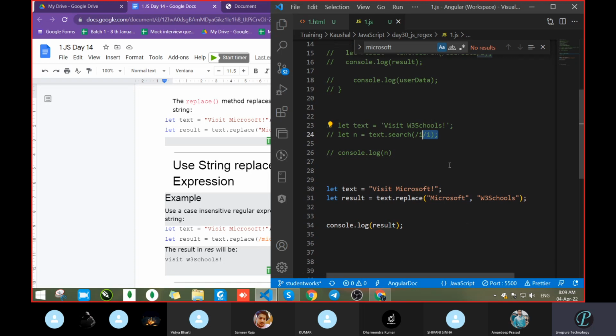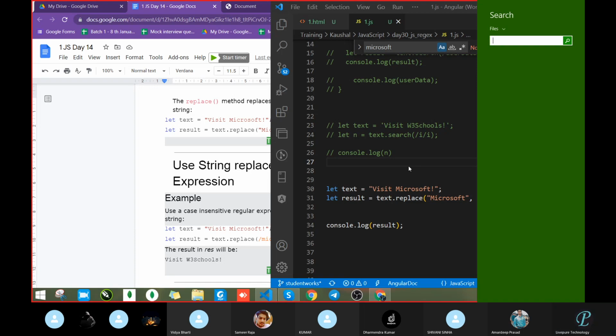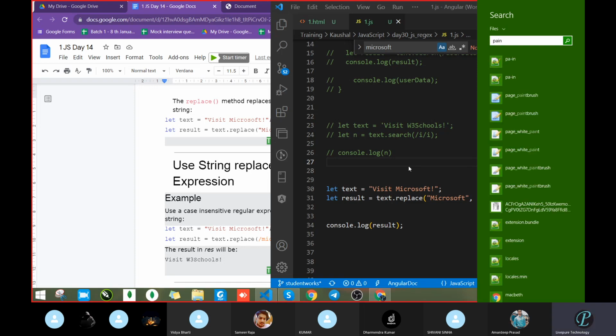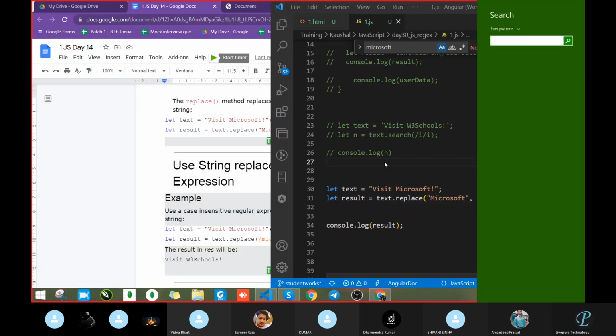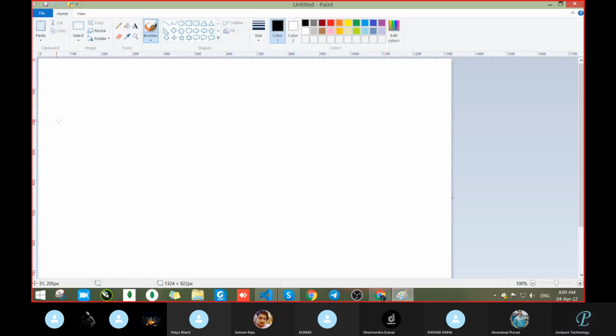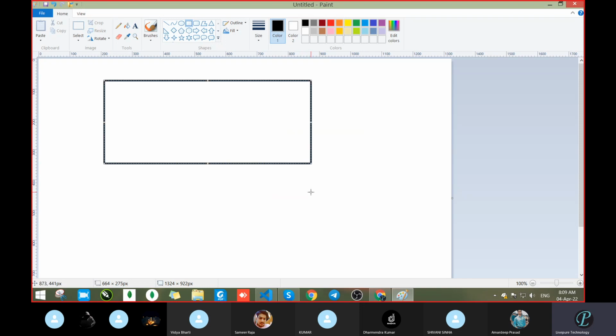If you pass the i dynamically, you can make one mini project. Wait, I will show you. You will make one mini project where an input field will be there for the searching purpose.